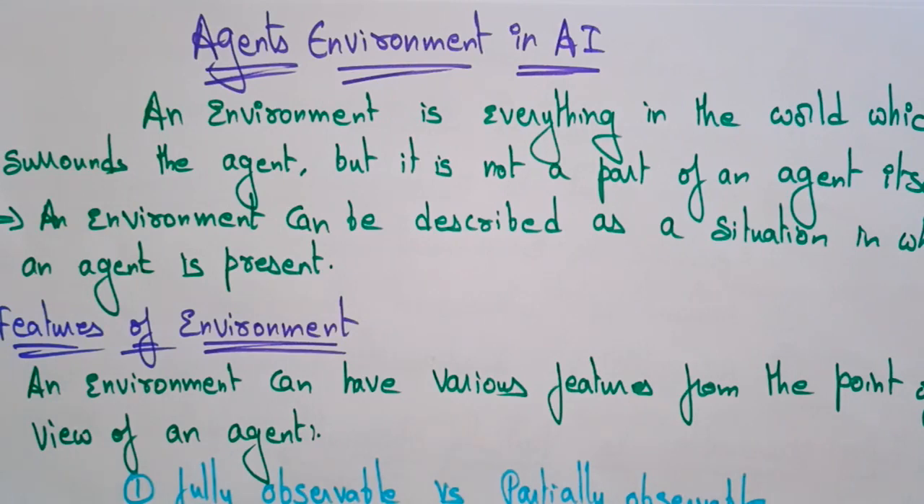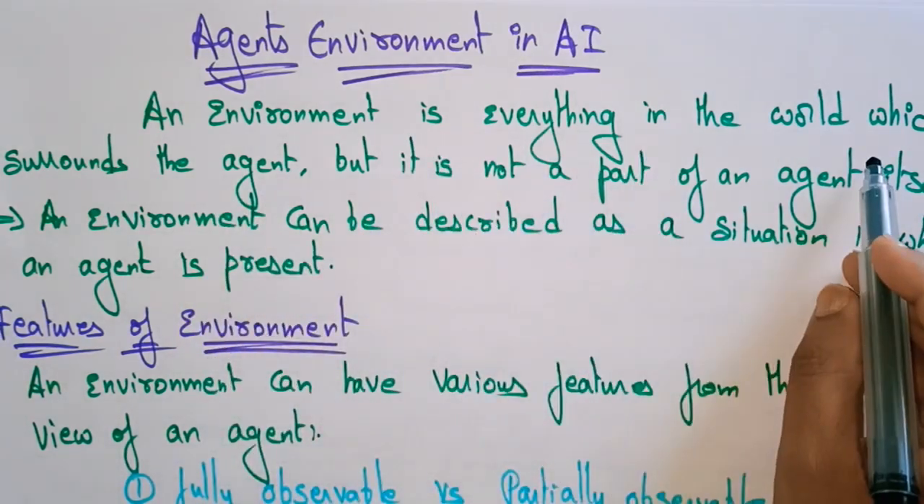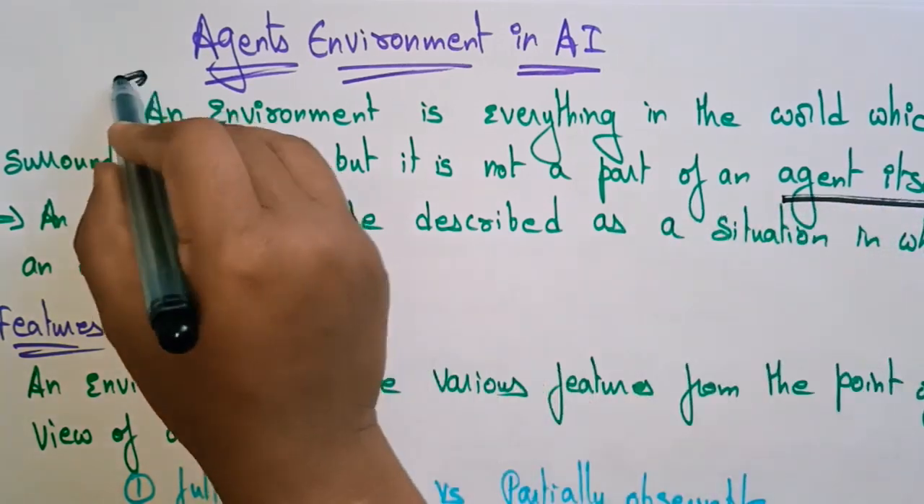The next topic in this subject is agents environment in AI. So far you had seen different types of agents in AI. Now let's see what are the agent environment in AI. An environment is everything in the world which surrounds the agent, but it is not a part of the agent itself. So we have to remember this point.